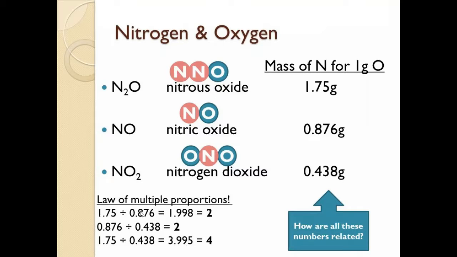So this is the statement. These examples verify the statement that if two elements combine to form more than one compound, the masses of one element that combine with a fixed mass of another element are in the ratio of small whole numbers. These are the small whole numbers or simple multiple ratio. Now, students, we will move to the next example.